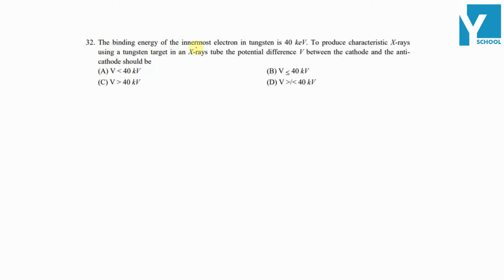The binding energy of the innermost electron in tungsten is 40 kiloelectron volt. To produce characteristic X-rays using a tungsten target in an X-ray tube, the potential difference V between the cathode and the anti-cathode should be. So given, we have that the binding energy of the innermost electron in tungsten is equal to 40 kilo electron volt, and we have to produce characteristic X-rays